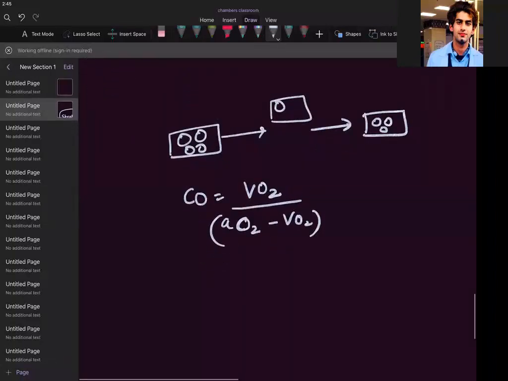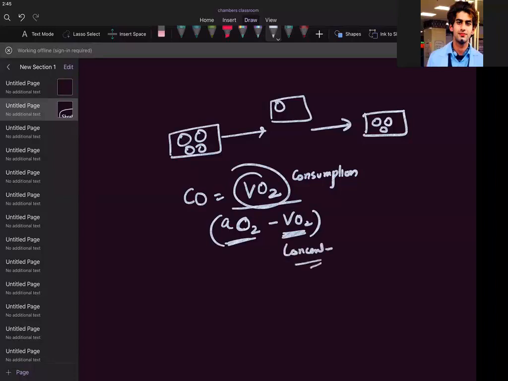So whatever oxygen is consumed there will show you how much cardiac output you are giving. It's all about consumption. This is consumption, guys, and this is concentration: arterial and venous concentration. Whatever you came with, and what you are left behind with.